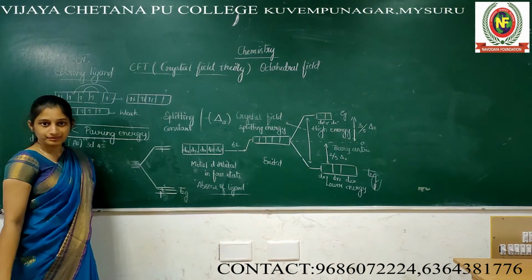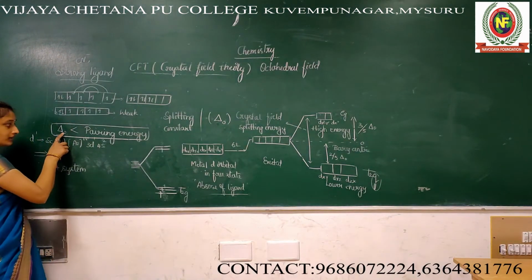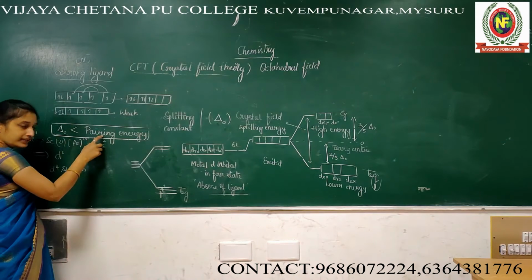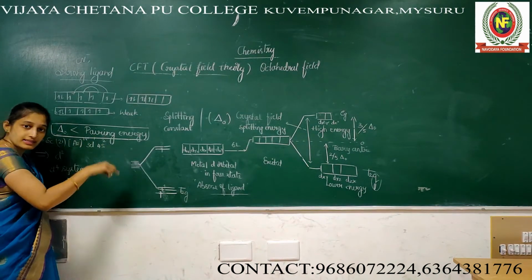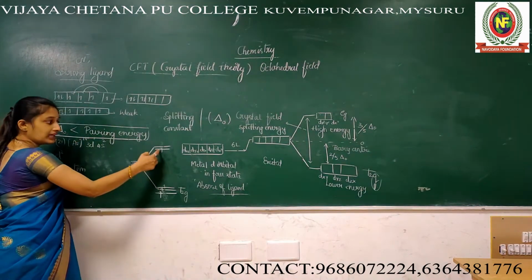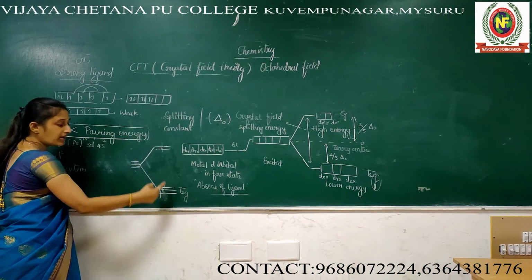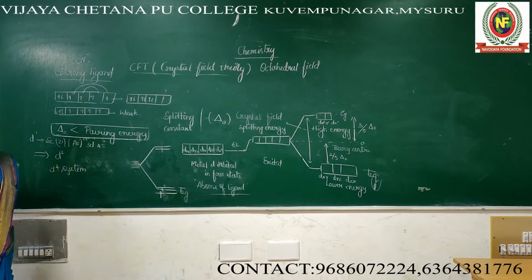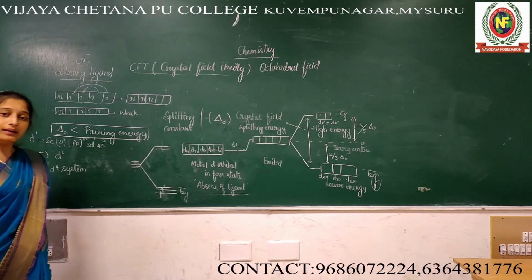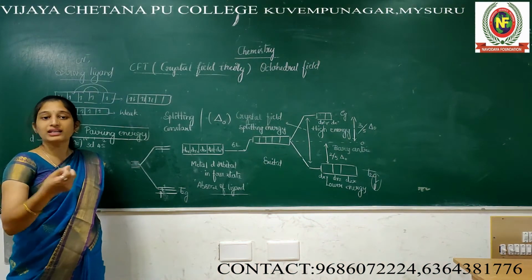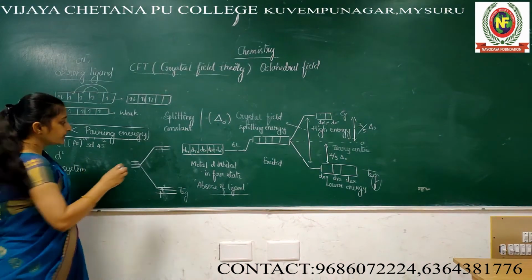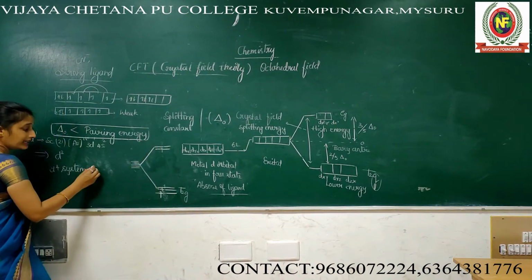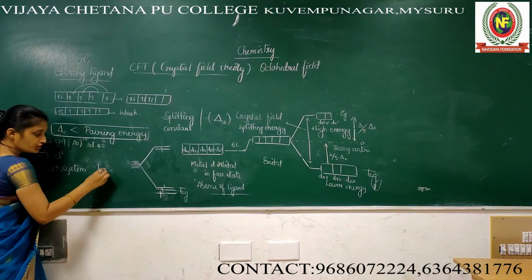That is the meaning. See, energy is there, no? Comparatively, this energy is lesser than the pairing energy. It means the electron can easily accommodate here, comparatively. Why? Pairing energy is more. We can't pair them because the energy is more. If I want to pair them next, I am going to supply more energy. I can't. So then what happens? This will shift it. Then the electronic configuration becomes T2G.